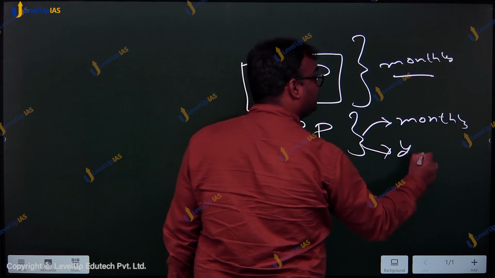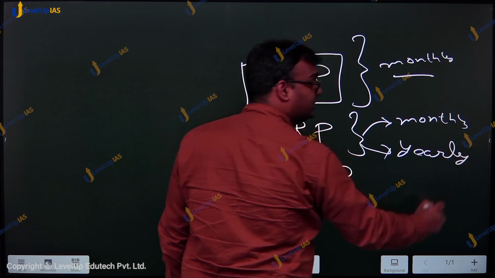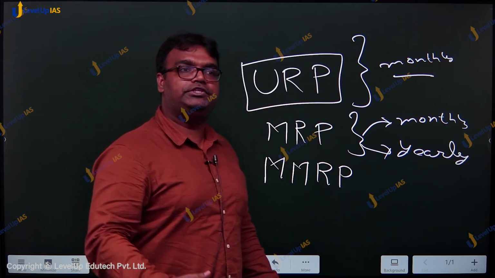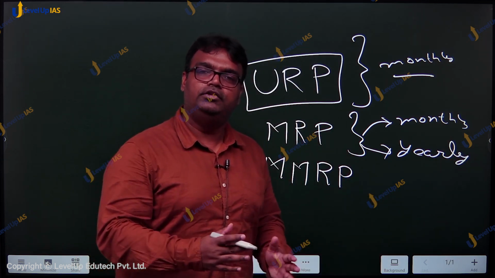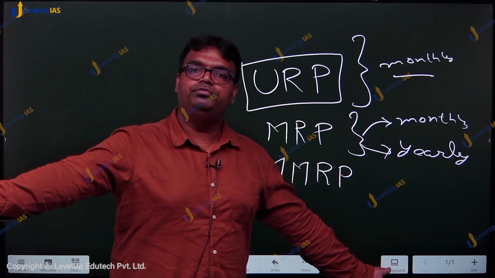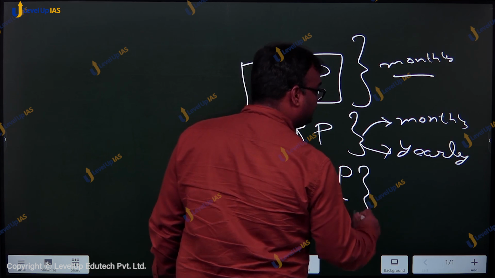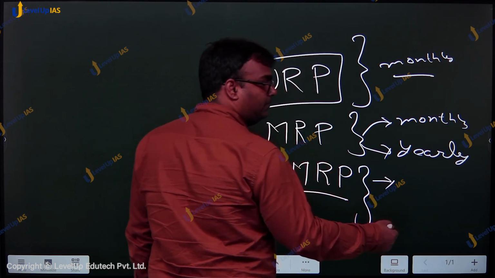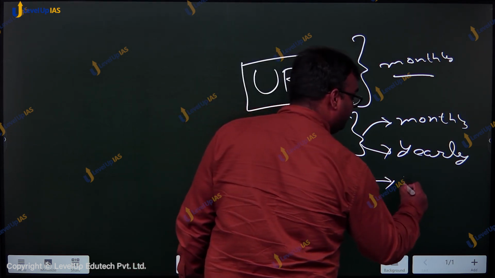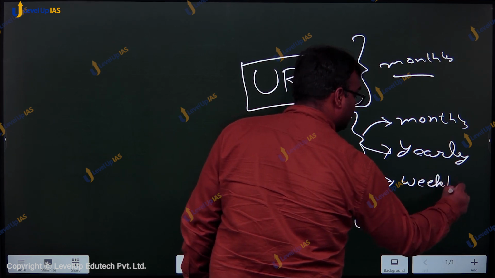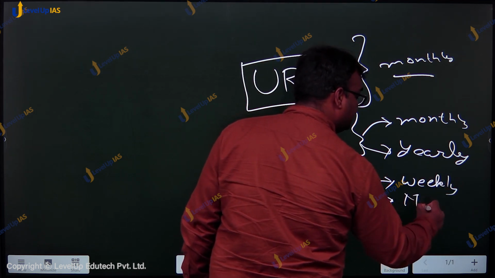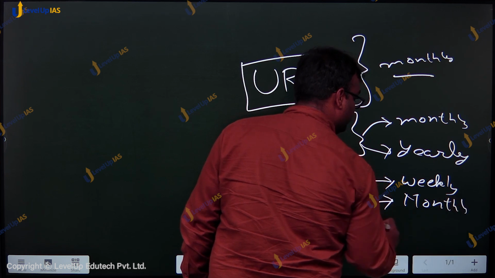the yearly basis to calculate the real expenditures, because clothing, during festivals you will buy more, education, the estimation for the whole year would be a better aspect. In modified mixed reference period, you have some expenditure measured on weekly basis, some on monthly basis, and some on yearly basis.